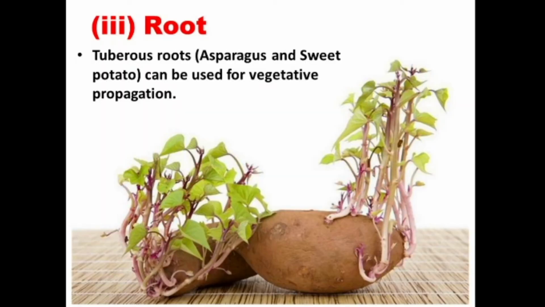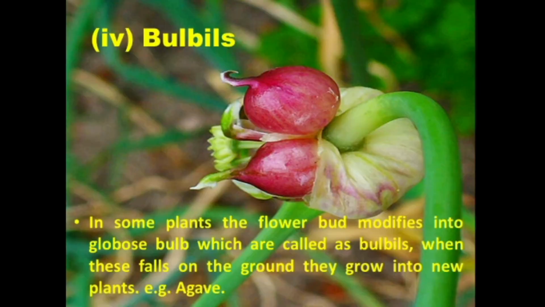Next part is root. Tuberous roots such as asparagus and sweet potato can be used for vegetative propagation. In this method, new individuals are formed by roots. Next one is through bulbils.